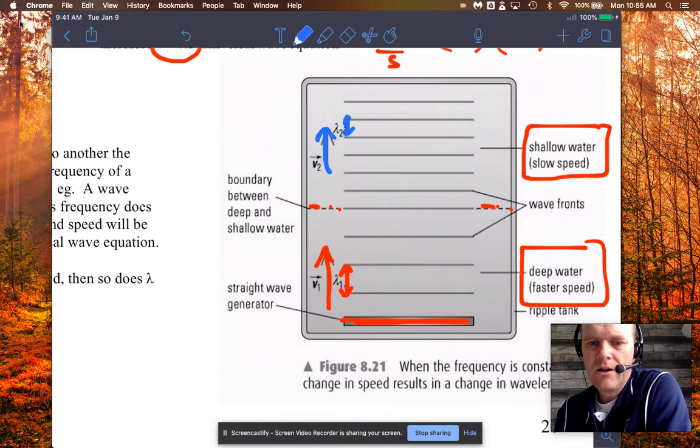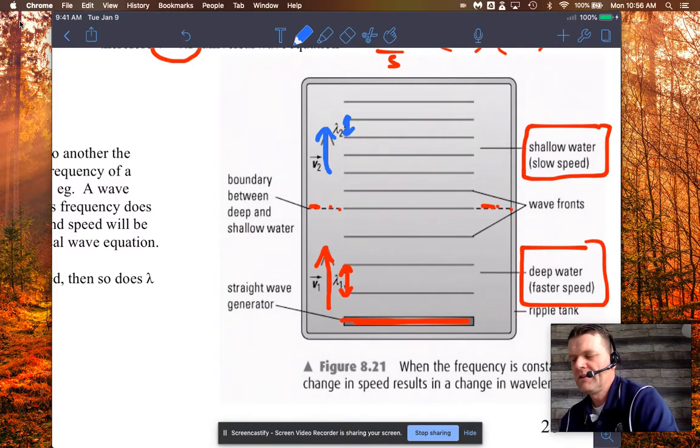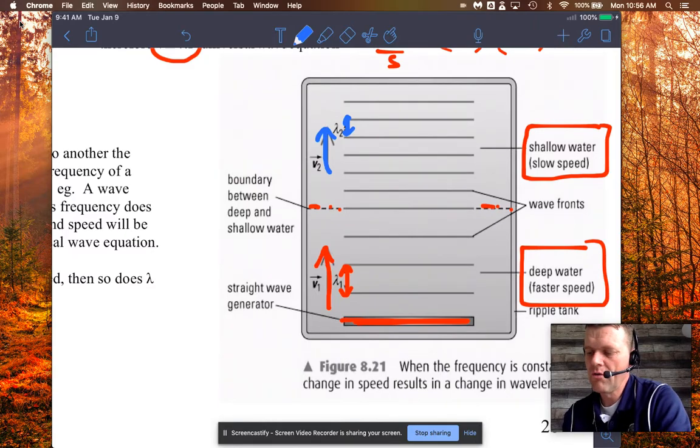So the phenomenon here is that you can see the velocities are proportional to each other, and so are the wavelengths. The wavelengths get shorter and the speed gets smaller.